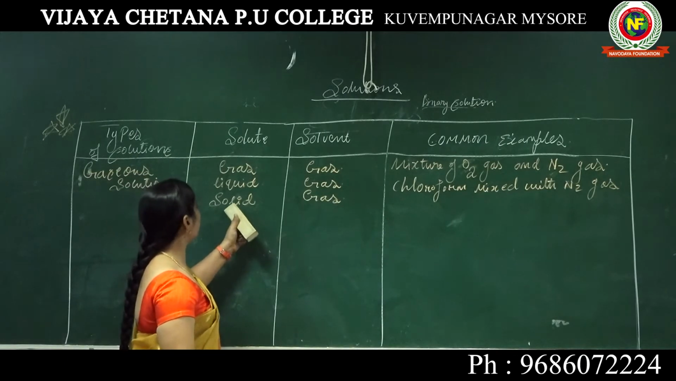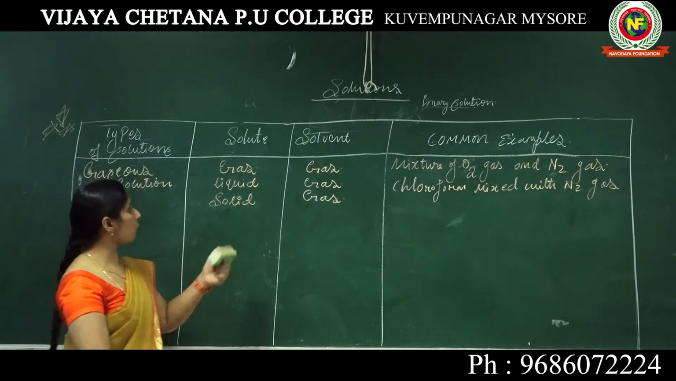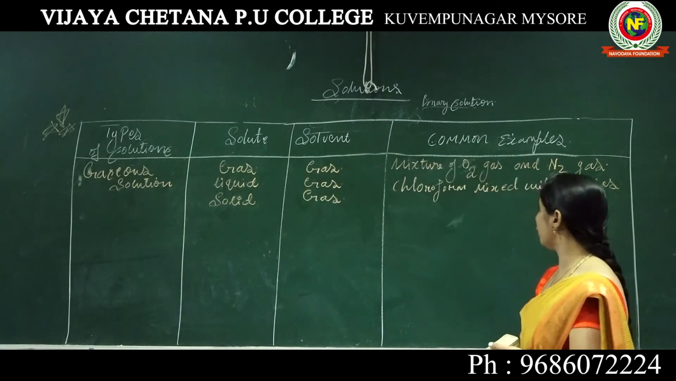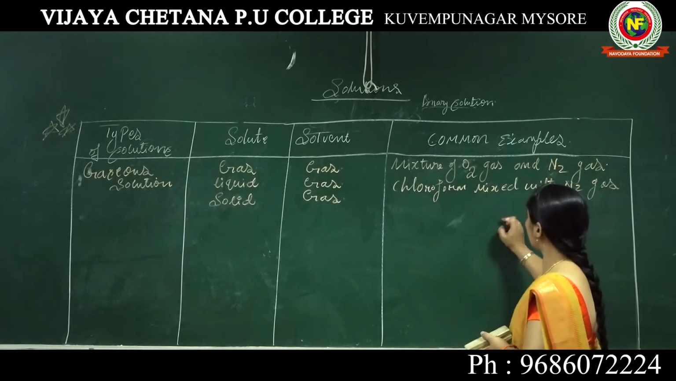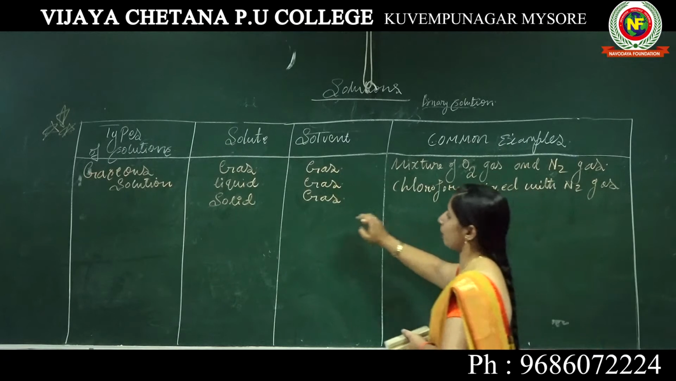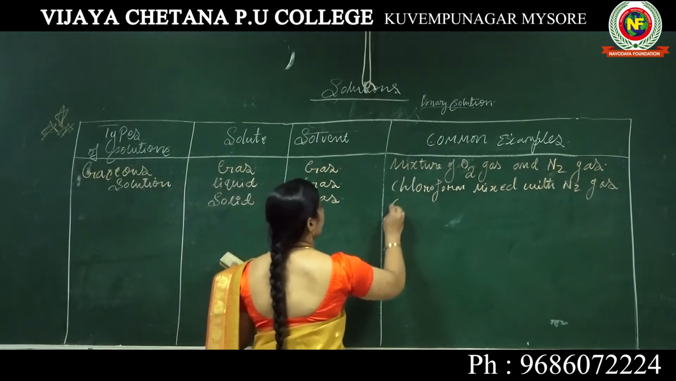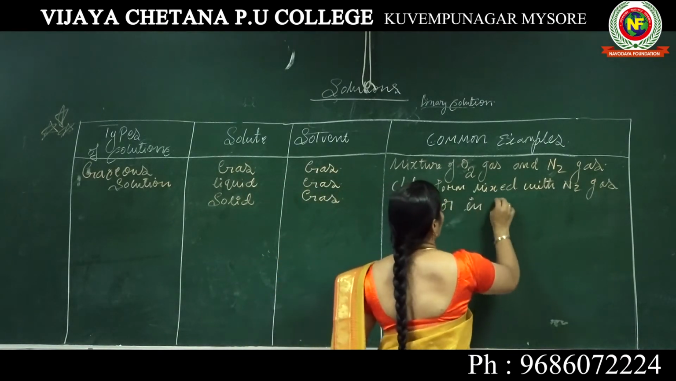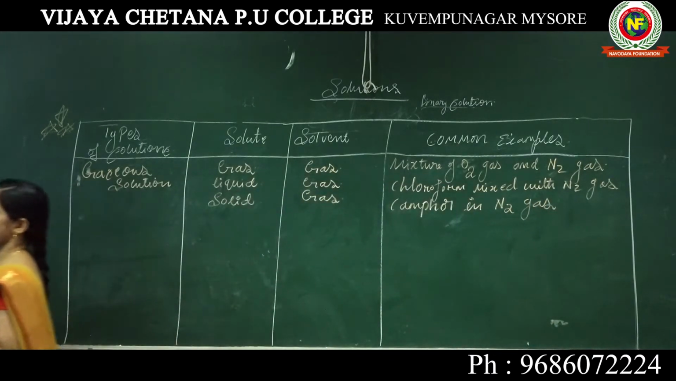Then next we come to solid in gas. If you come to solid in gas, I think you already know camphor, right? Camphor is present in nitrogen gas. That is one of the examples for solid in gas. Camphor in nitrogen gas.